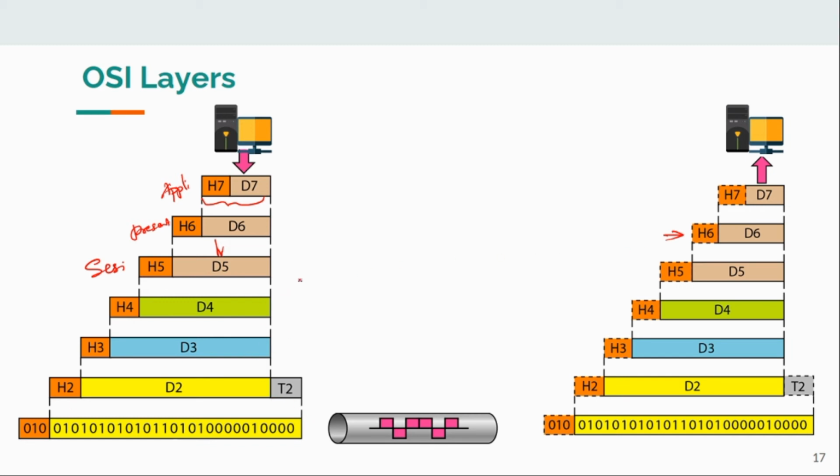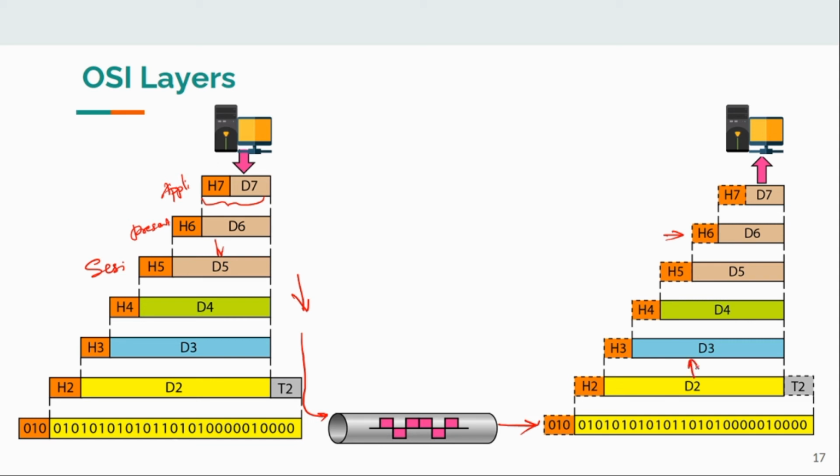Finally, after addition of all the headers of 7 layers, it will come to physical layer, and the physical layer converts it to bits and gives it to transmission media, and media takes it to the next node.